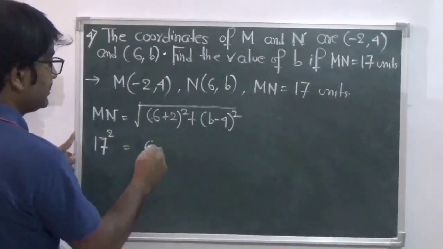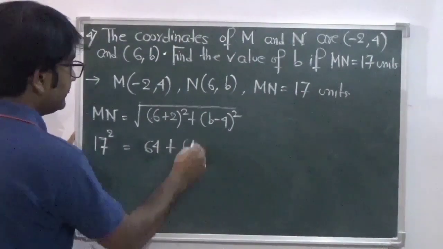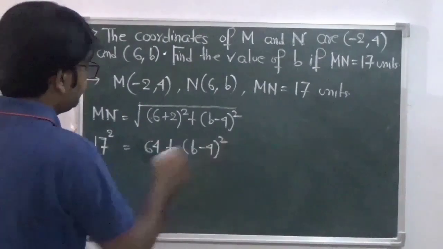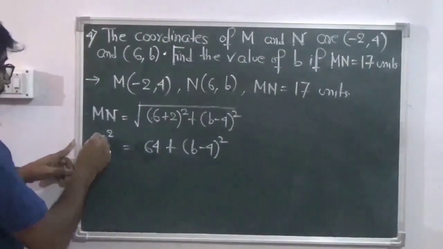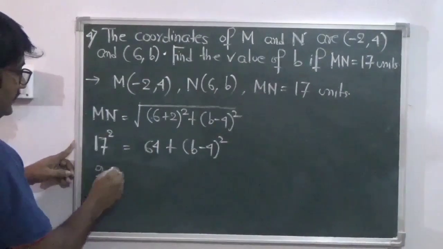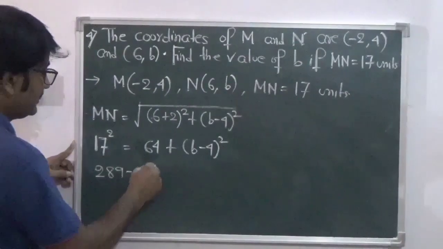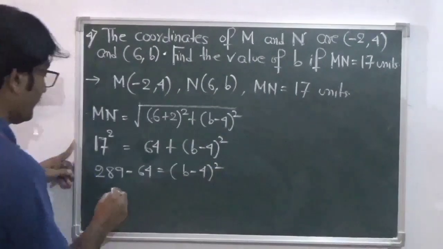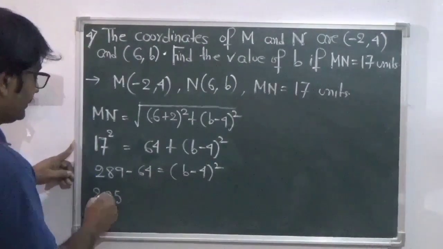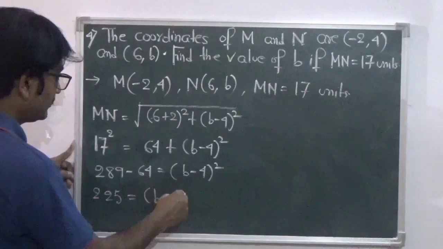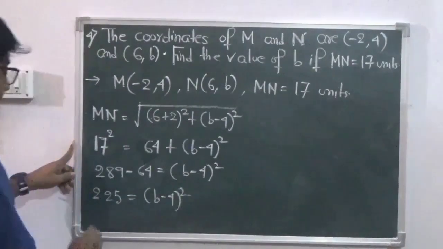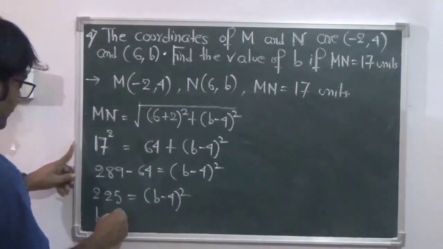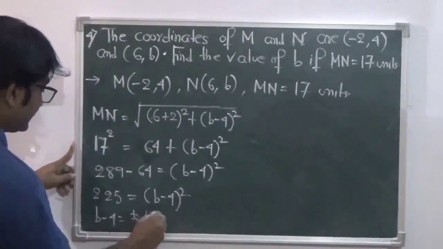So this is 8 square, which is 64, plus (b minus 4) square. So 289 minus 64 equals (b minus 4) square. 225 equals (b minus 4) square. So you can write b minus 4 equals plus or minus 15.